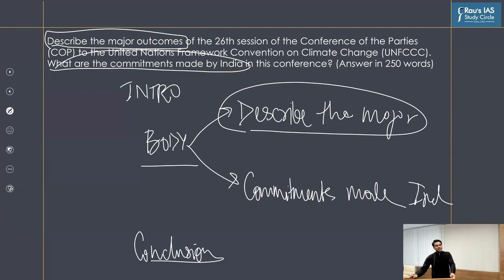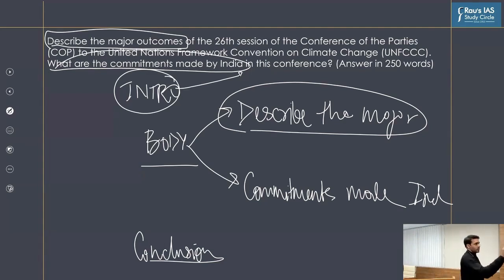And so in our mains answer writing session and mains revision classes and current affairs classes, whenever we solve the mains question, right, the first thing we do is decoding of the question. Because what it does is that it helps you identify the introduction. Because introduction is the first thing which you are going to write in an answer, right? So in this case, when the question is about 26th session of Conference of Parties of UNFCCC, you can either directly describe the UNFCCC, what are the main objectives of UNFCCC. That is one thing. That is also a decent starting.